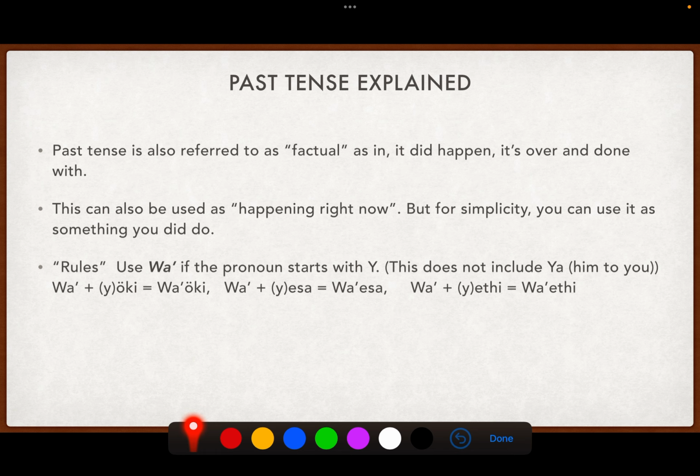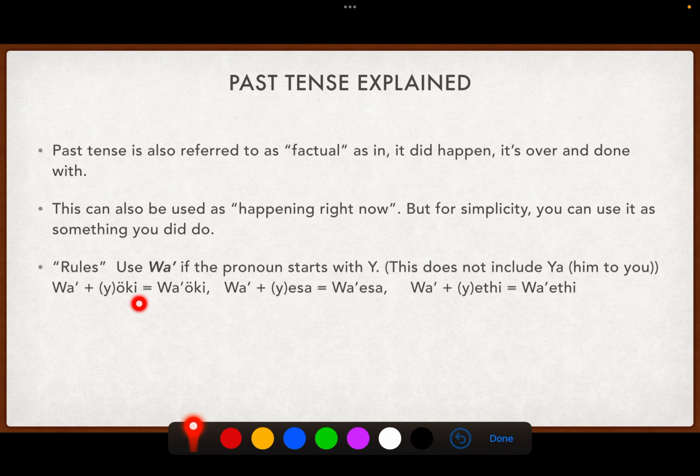Some of the things that are going to come before your prefix is going to be wa glottal. So you're going to use wa glottal if the pronoun starts with the Y. This doesn't include the ya, him to you, because as we talked about earlier, this is actually hya. But you'll see it in something like yonki, yesa, yeti. So wa plus yonki becomes wa onki. Wa plus yesa, wa esa. Wa plus yeti, wa eti.